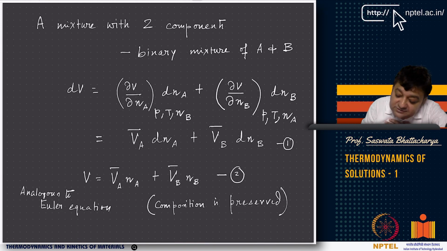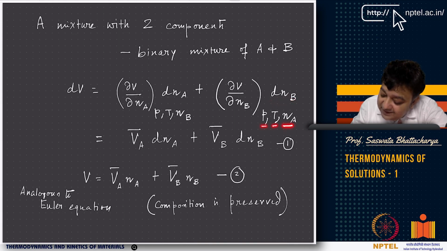Then dV equals (del V/del Na) at fixed P and T. Again, P and T I have kept fixed, so I did not care about writing the terms with dP and dT, because dT and dP are equal to 0 at fixed pressure and temperature. Now you have (del V/del Na) at P, T, Nb times dNa, plus (del V/del Nb) times dNb, with P, T and Na constant.